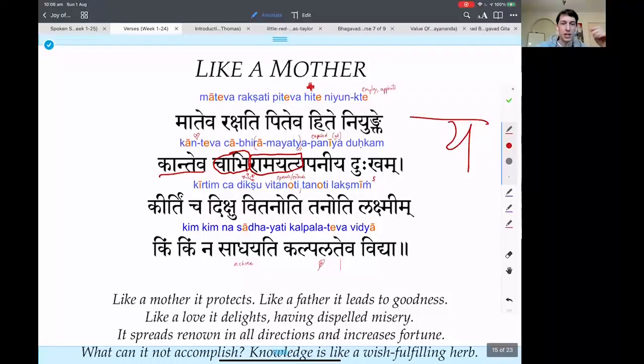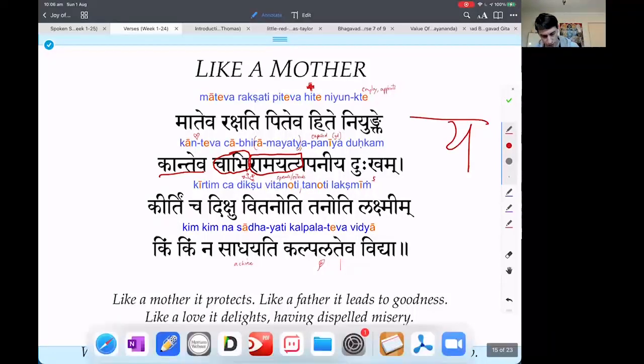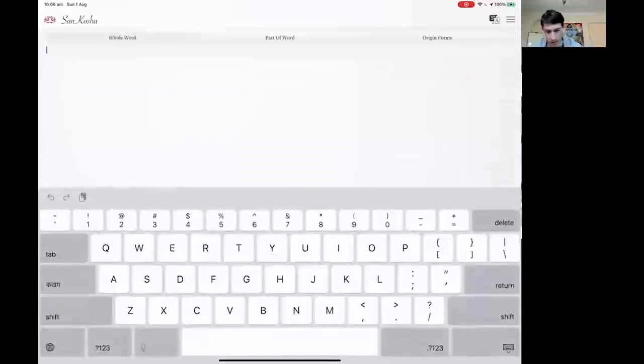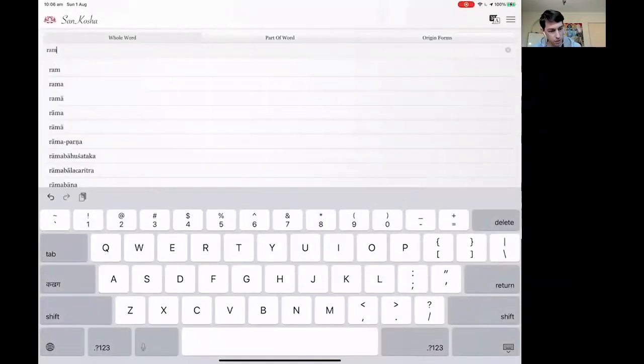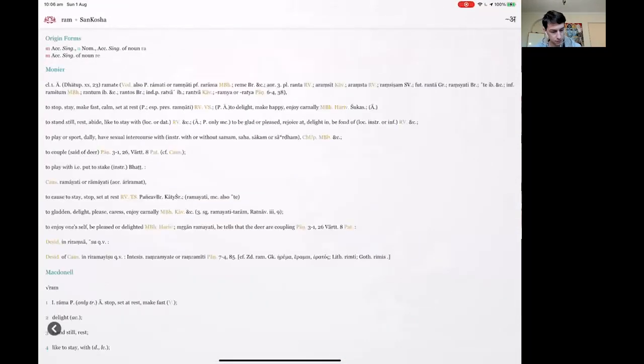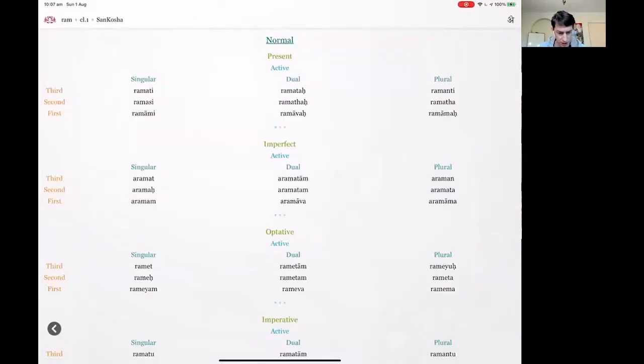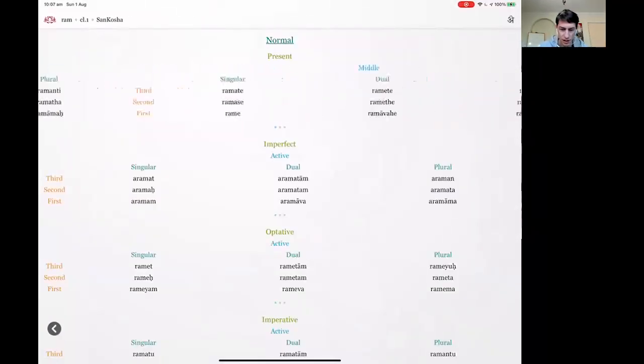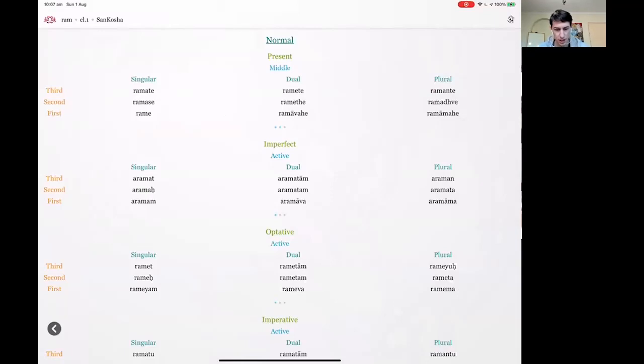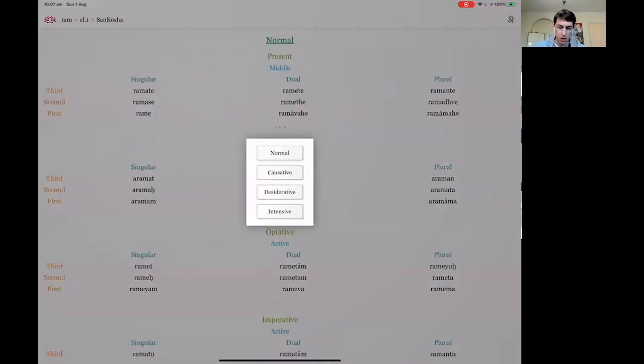How to discover this? In the Sankosha app. Oh, show us. Let's say Ram, right? So you have to search by Ram, as we remember. Now we'll click on the top right button and then verb 1. So Ramati, okay, it's correct. There is active, and then you got your middle, right? Now see how on the top it says normal? On the top it says normal. Now if I click on the button on the top right again, I will see causative.